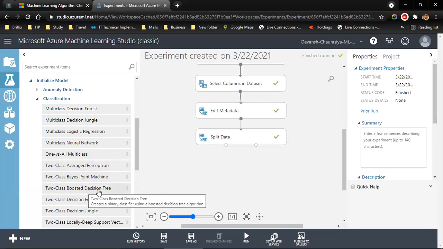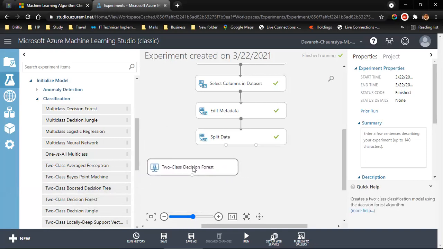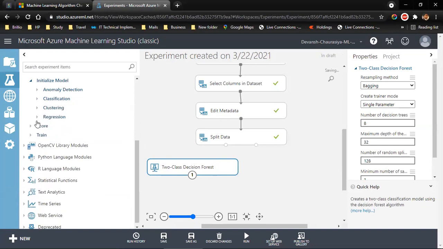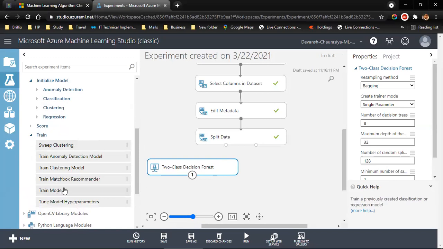Two-class decision forest. I assign it here, and now I need to train my model. So I close this, I come to train, and initializing model itself, I come to train the model.